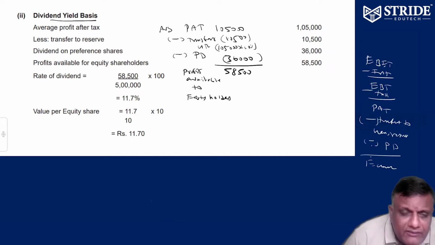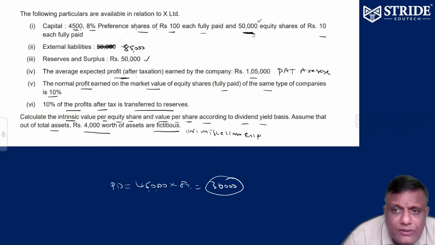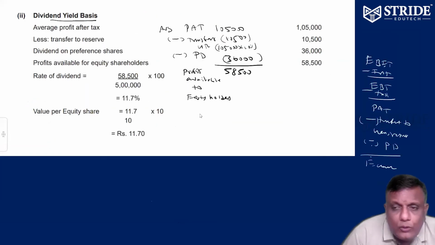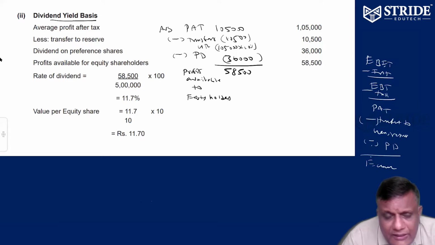How much did they actually invest? 5 lakhs they invested, 50,000 shares into 10 rupees. Interest paid, tax paid, amount transferred to reserve, preference dividend paid. So the balance is available to equity holders.